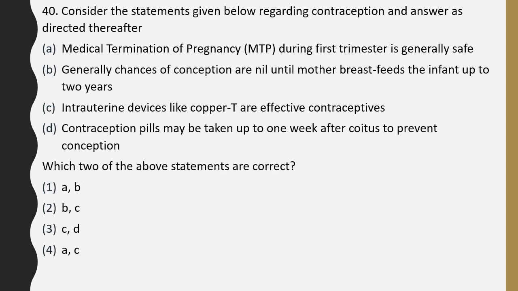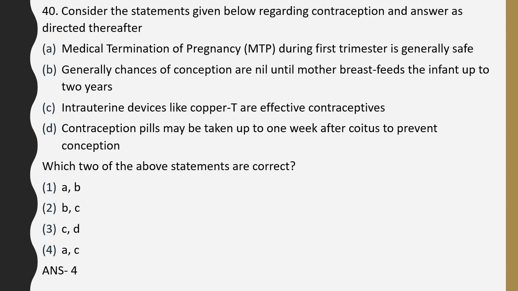Question number 40. Consider the statements given below regarding contraception and answer the question as directed thereafter. MTP during first trimester is generally safe. Generally, chances of conception are nil until the mother breastfeeds the infant up to 2 years. Intrauterine devices like copper T are effective contraceptives. Contraception pills may be taken once a week after coitus to prevent conception. Which two of the above statements are correct? The correct answer is option 4, that is option A and option C are correct.